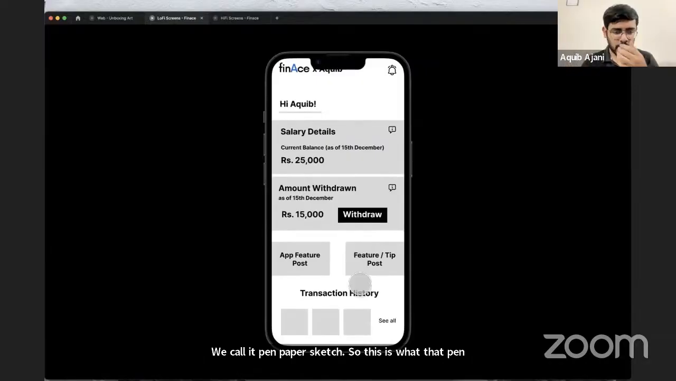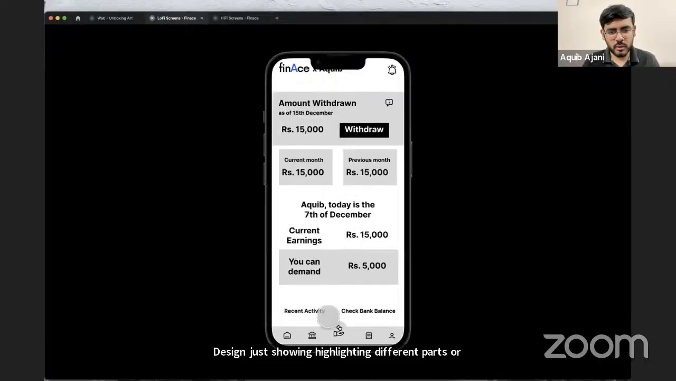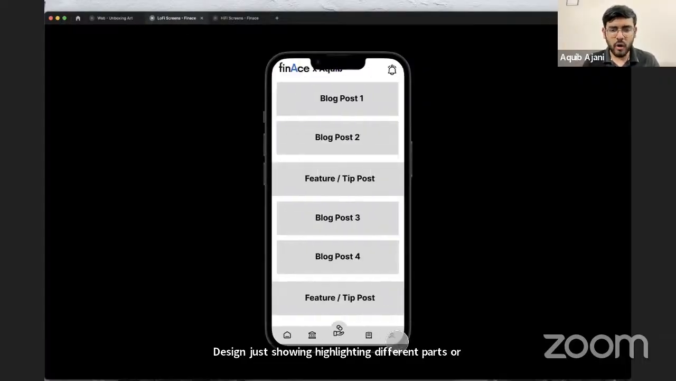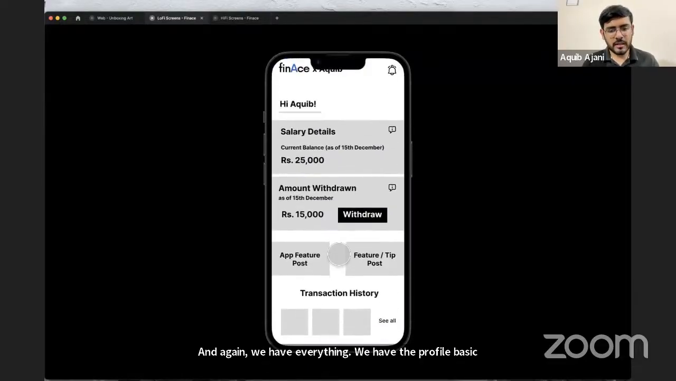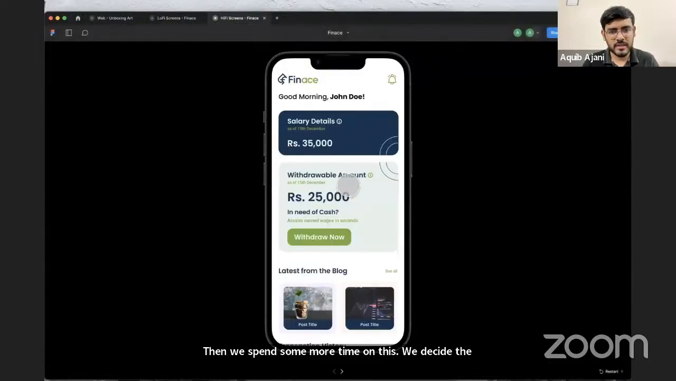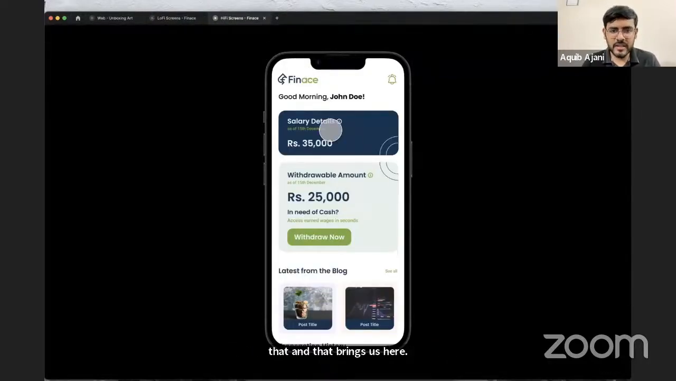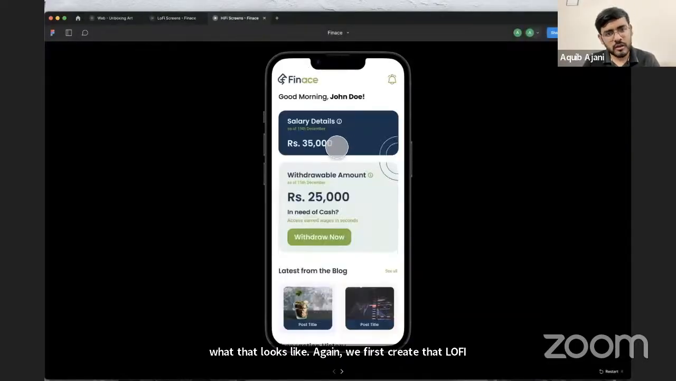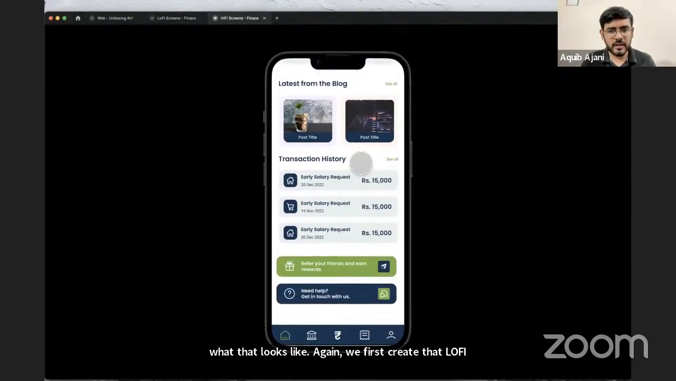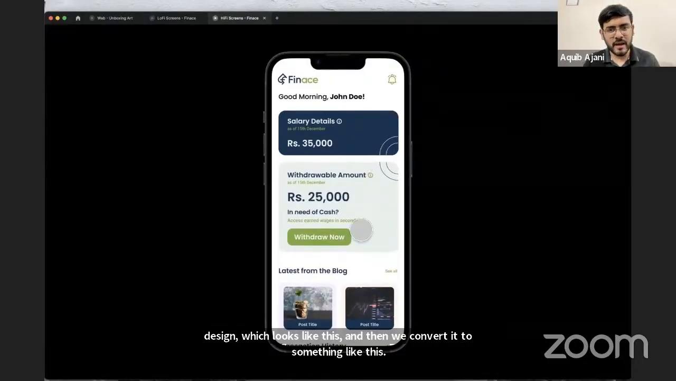It's a very minimal design, just highlighting different parts or sections of the project. This is how the whole thing will look. We have the profile basic setup, and all the basic designs in place. Then we spend some more time on this. We decide the colors to use, fonts to use, content to put out, all of that. And that brings us to the final hi-fi screen. We first create that lo-fi design, and then we convert it to something like this. We call it hi-fi design or wireframe.